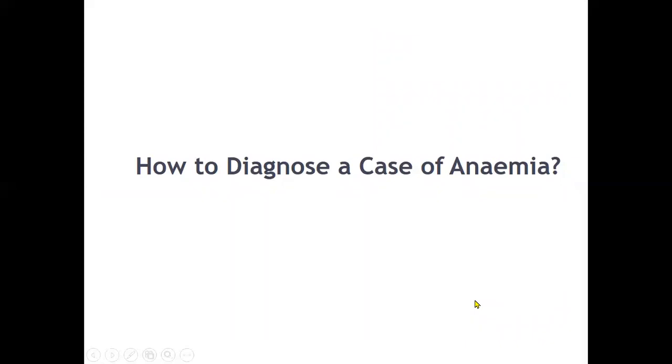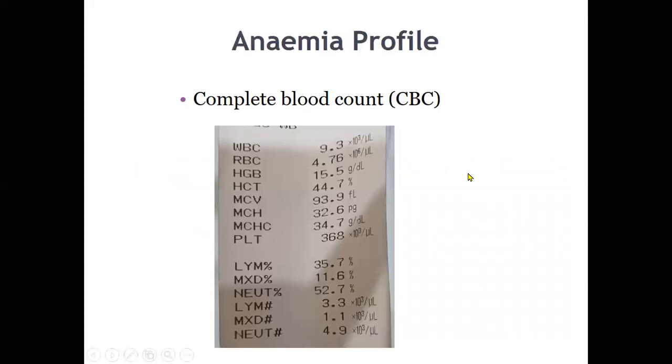Now, in the end, we'll go over how to diagnose a case of anemia. What investigations are important for the diagnosis? There are a lot of causes, different morphological types, based on nutritional and other hemolytic and cytoplastic iron deficiency. But you will be asked only about the basic things.